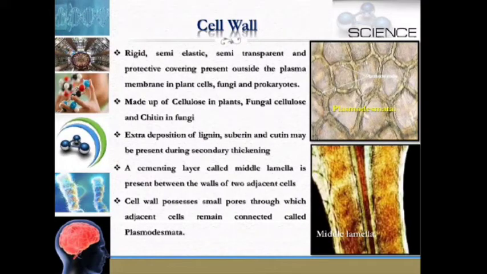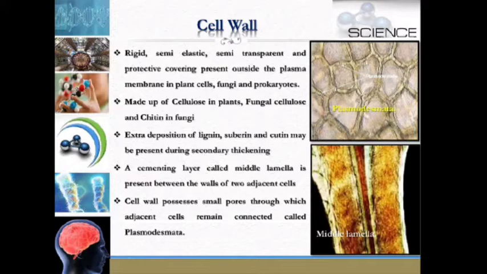So the cell wall is a rigid, semi-elastic, semi-transparent and protective covering present outside the plasma membrane in plant cells, fungi and prokaryotes. Made up of cellulose in plants, and chitin in fungi.